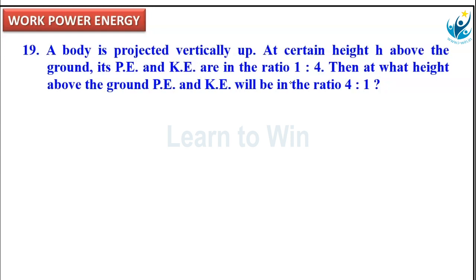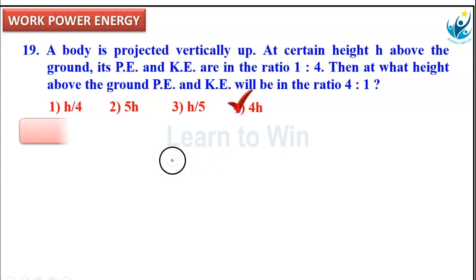I think this question is exactly the reverse of the previous question. There, the position of the object is mentioned and the ratio of kinetic energy by potential energy is asked. Here, the ratio of potential energy and kinetic energy is mentioned, and we find again the ratio at another position. At what height will the ratio of potential and kinetic energy be 4:1? Here the options are h by 4, 5h, h by 5, 4h.